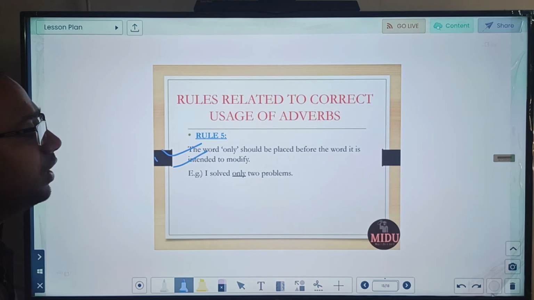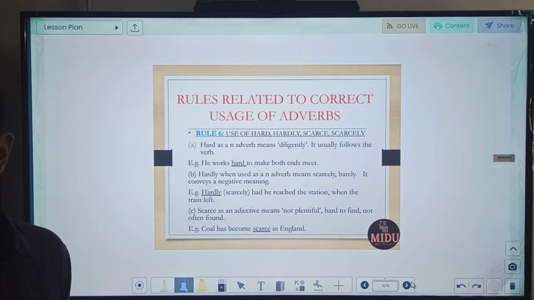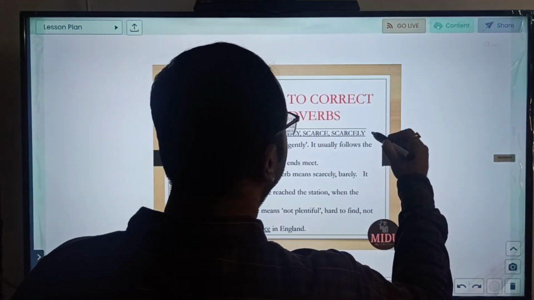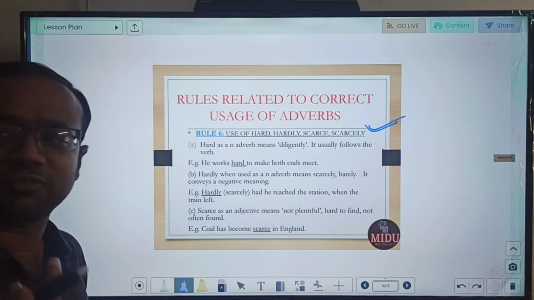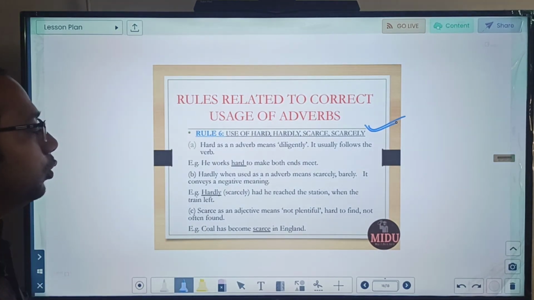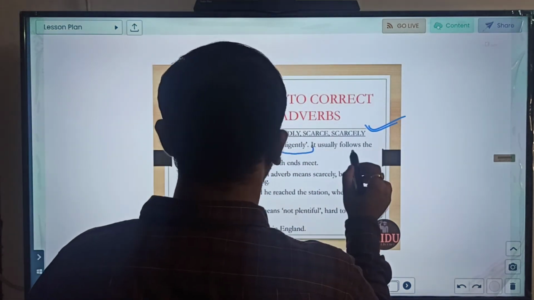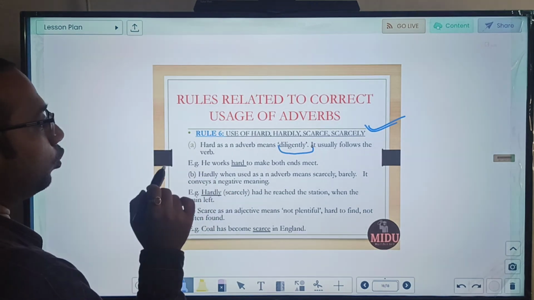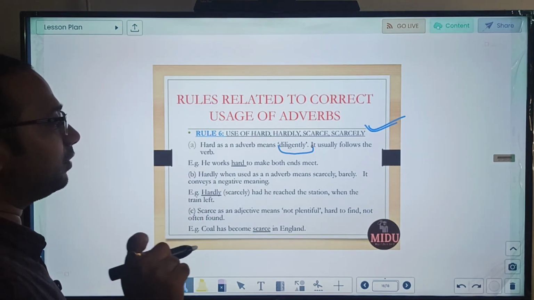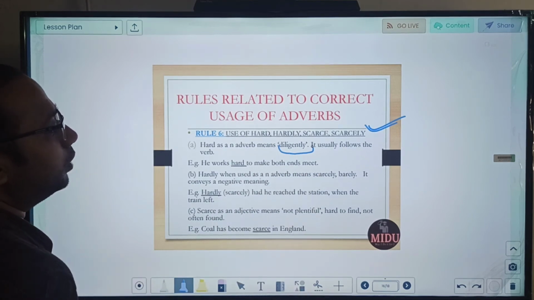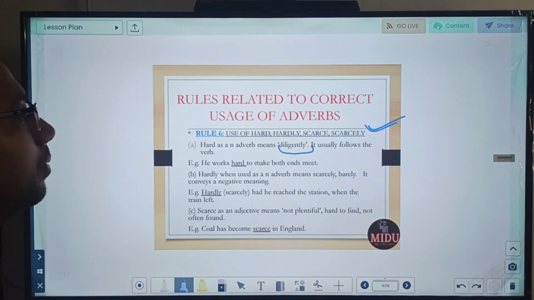In rule number 6, we have taken words with close meanings in which one usually gets confused. These are hard, hardly, scarce and scarcely. There is a minute difference between these and we need to understand the rule. Hard as an adverb means diligently. So whenever we say hard, it means diligently. It usually follows the verb. Just see an example, then I will explain. "He works hard to make both ends meet." So here hard means diligently.